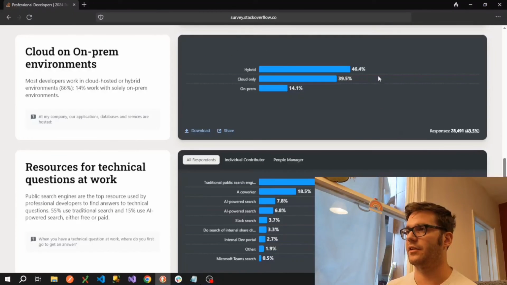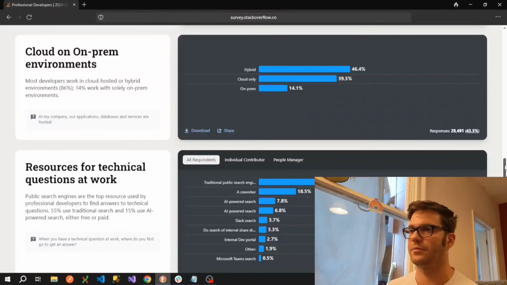And we can see here there's a split between hybrid and cloud-only environments, with the on-premise solution being very, very low now. So those are the kind of people that would have a server in their office somewhere. So cloud platforms really have taken over, although you can see there's still almost 50% of people using